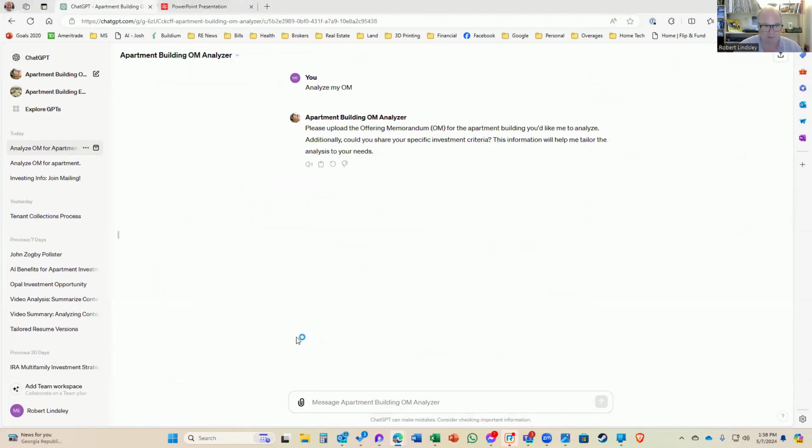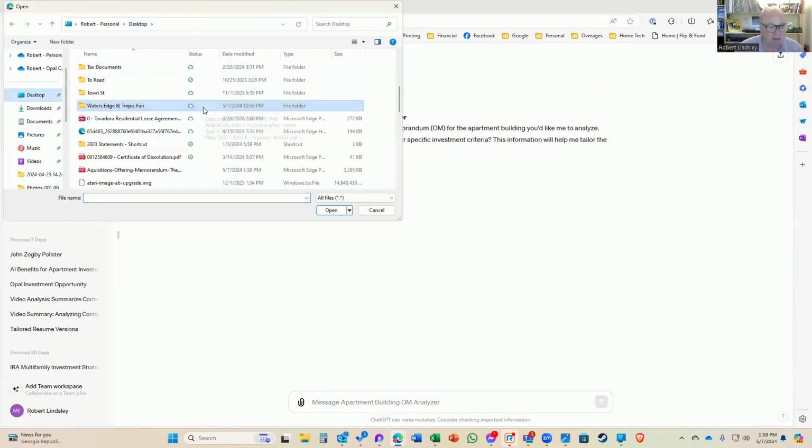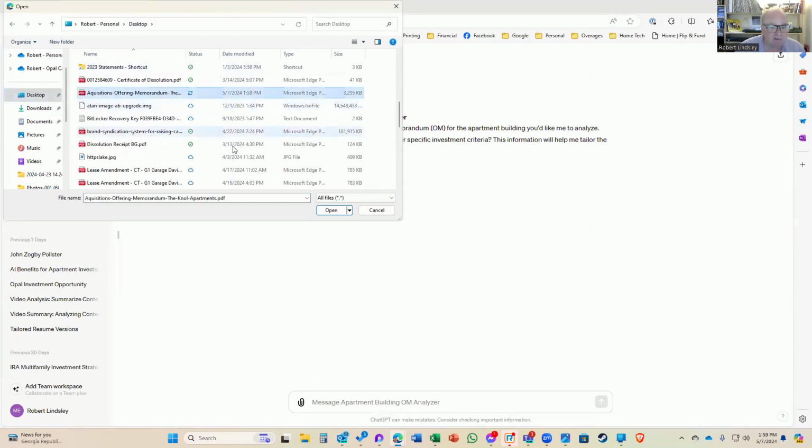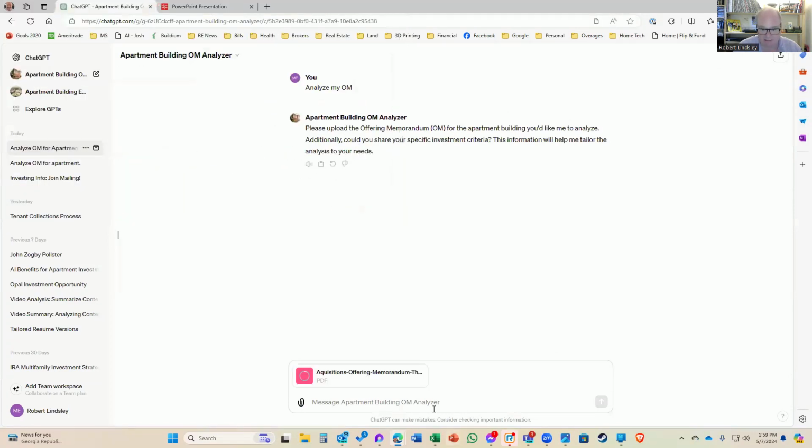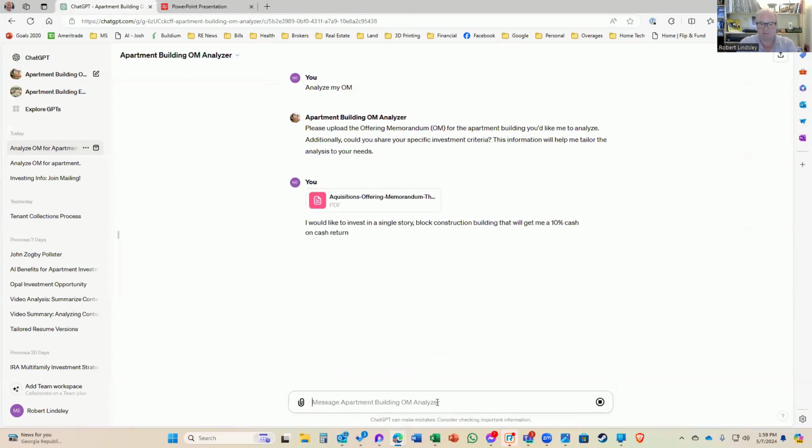Okay, so let's do that. Let's go to our desktop and find the acquisitions offering memorandum, the Knoll Apartments. It's going to upload it. I would like to invest in a single story block construction apartment building that will get me a 10% cash on cash return. Okay, now it's going to analyze it.